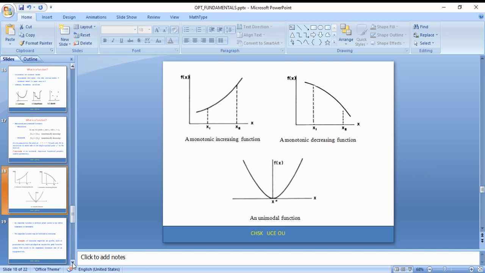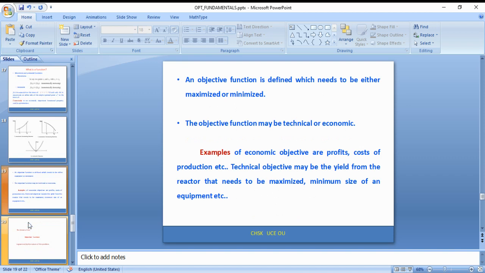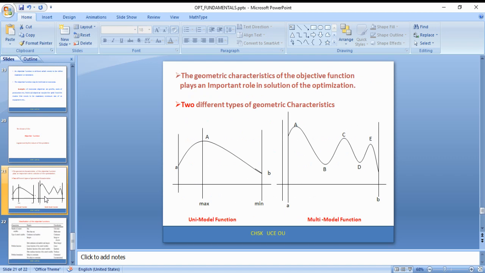If a function has only one optimum value at one particular point within a given range or limitations, then it is called a unimodal function. If a function has more than one optimal point, then it is called a multimodal function. It may be called a unimodal function or a multimodal function.